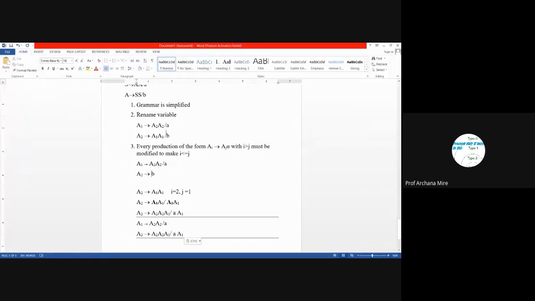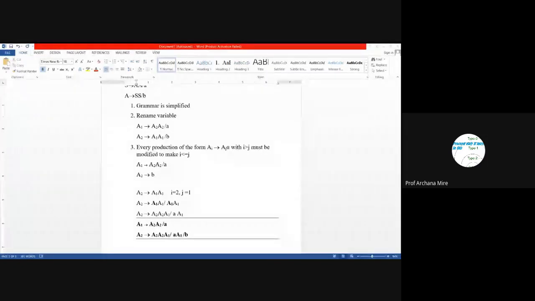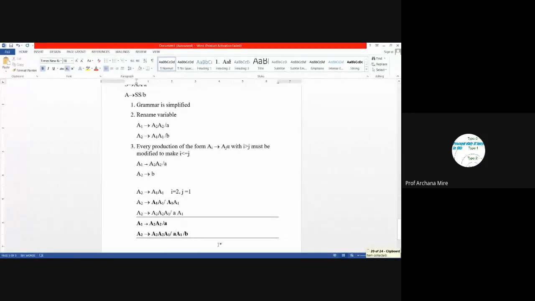I will need to copy this. Okay, this is the final production after step number 3. And the next step, step 4, we will apply only on these production rules. So what is the next step? That is step number 4. Step number 4 is removing left recursion. So we will need to identify